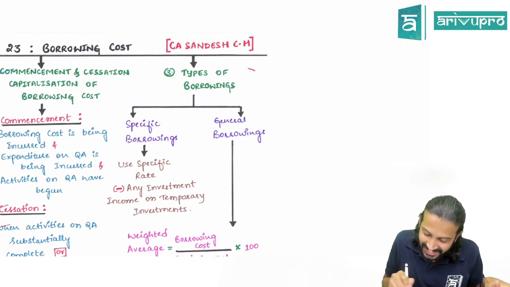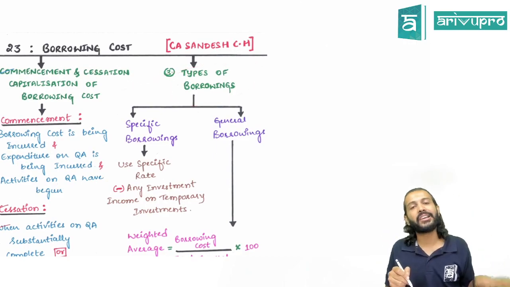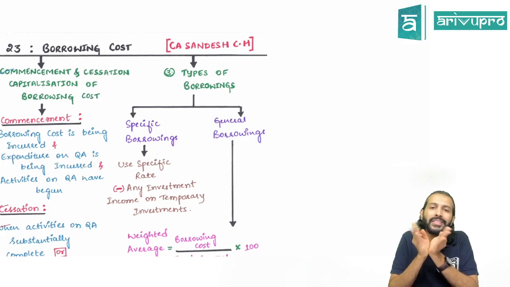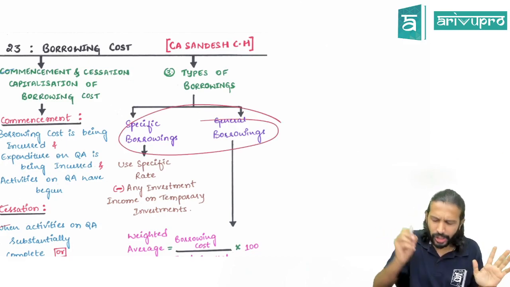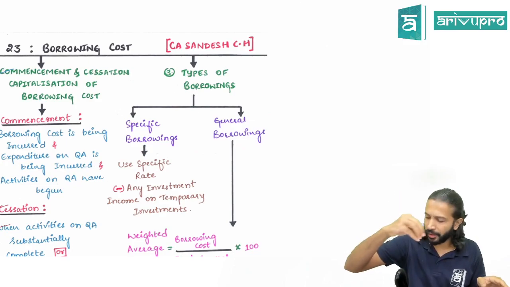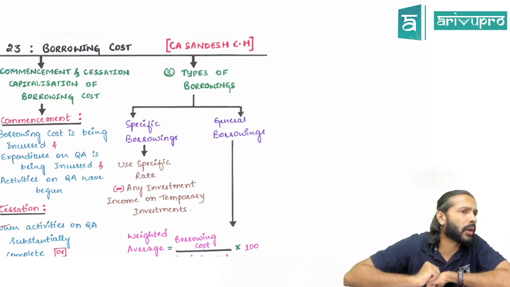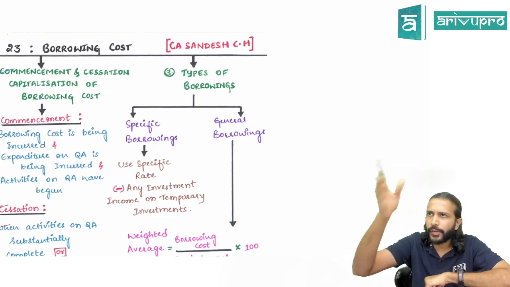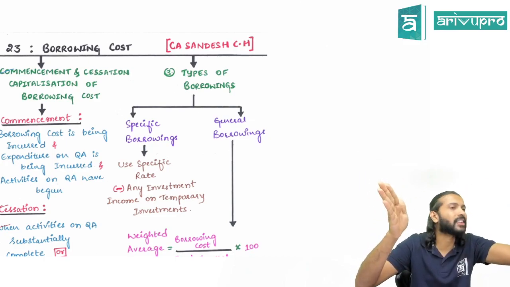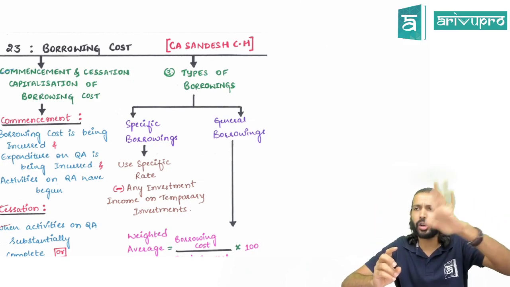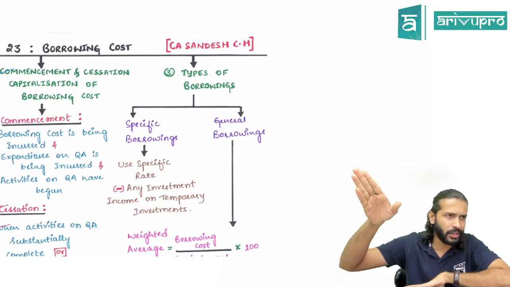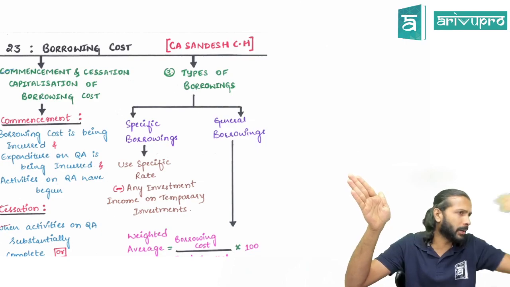Third one: as far as this standard is concerned, borrowings are classified into two things. One is specific borrowing, another one is general borrowing. The name itself is saying specific borrowing. Specific borrowing means what, sir? You have taken a loan and that loan is used for a specific purpose, like you took a bank loan. You took $1 million worth of bank loan from SBI and you used it to construct a building.